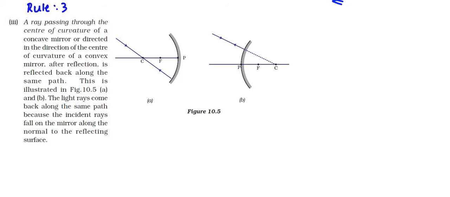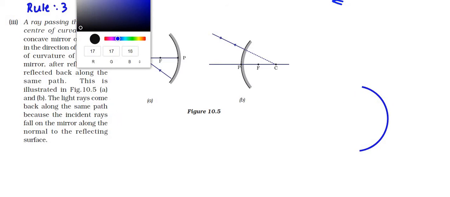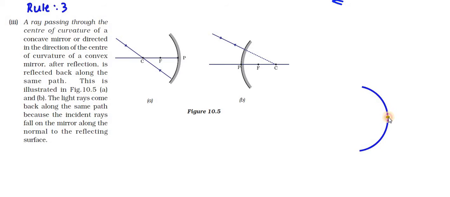So the third rule states that, when a ray of light travels, okay, it is not parallel to the principal focus. So now what happens? This is the point, the pole. Now this is the shape. This is F, this is the center of curvature C. When a ray of light